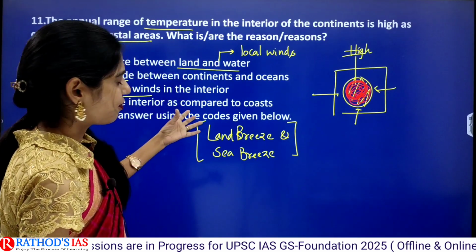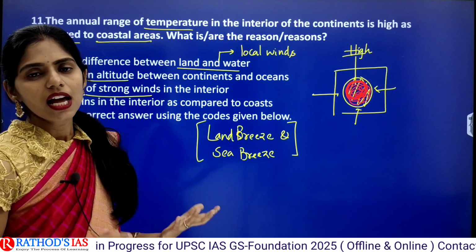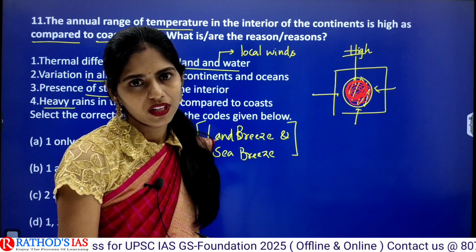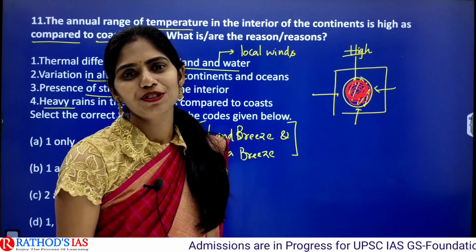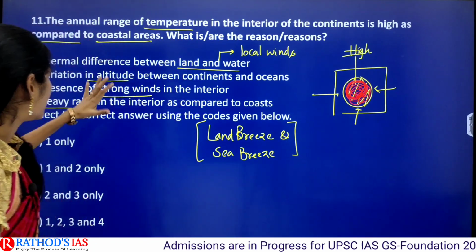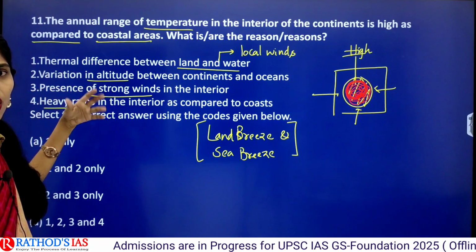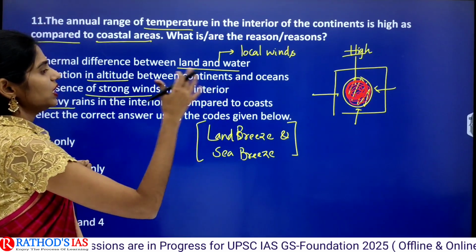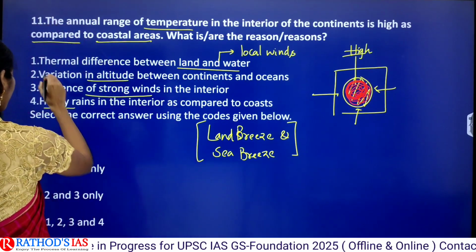Yes, there is differential heating and cooling of land and water. Land will be getting heat fast compared to water, and land will be losing the heat fast compared to water. Because of this, there is a temperature difference or thermal difference that is seen here. So this is one important reason for the interior of the continent being hot.